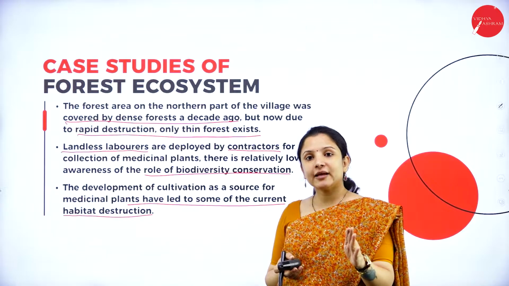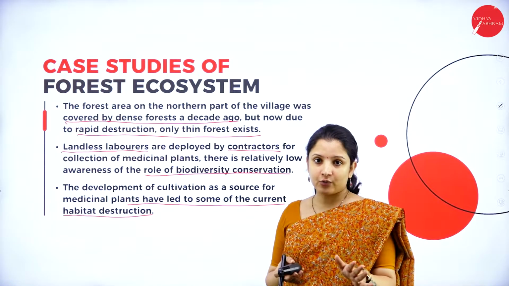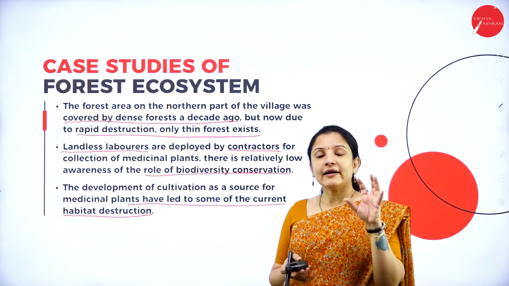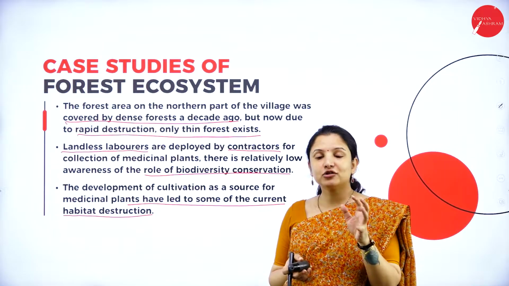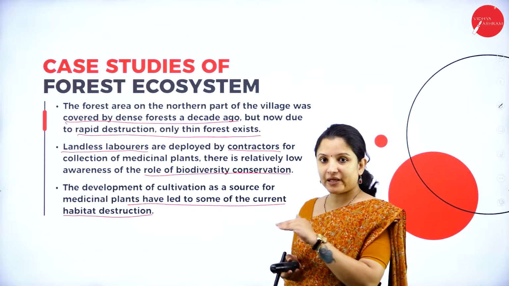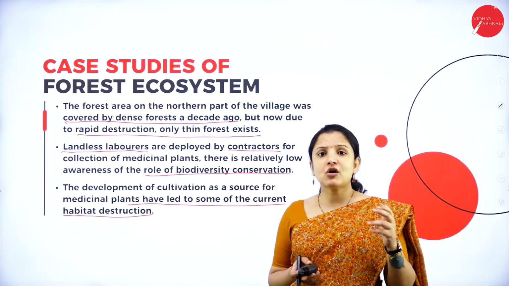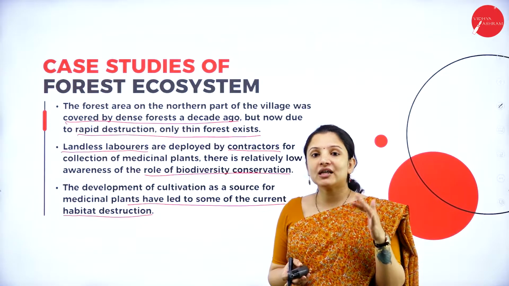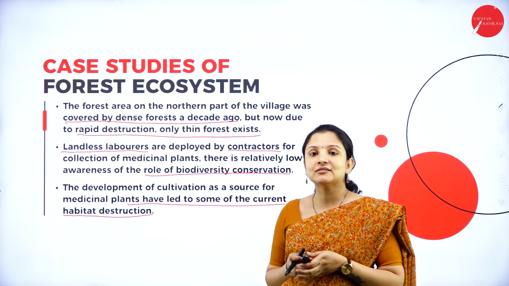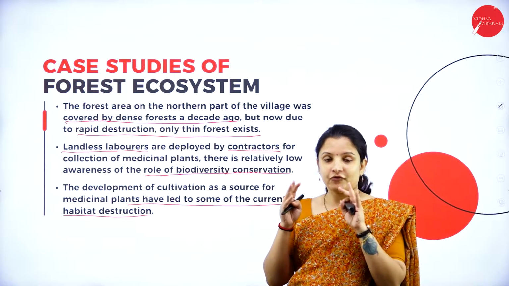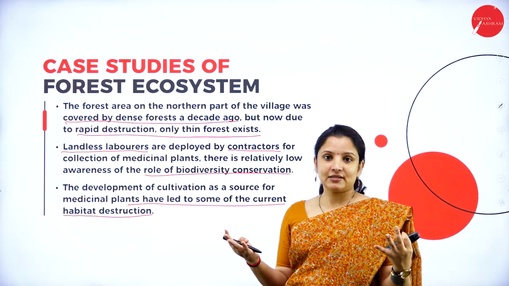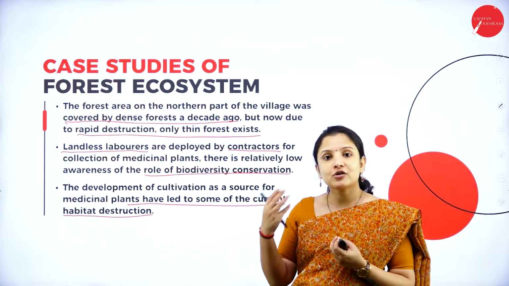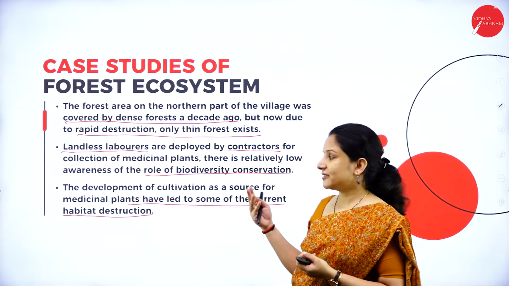The landless laborers were given very less wage, and they were made to work more and collect plant materials or medicinal plant materials more by these contractors. So these contractors were making quite an amount of money, wherein they got even more greedy, and they started persuading those farmers who had lands to cultivate crops, that is medicinal plants, in their land.